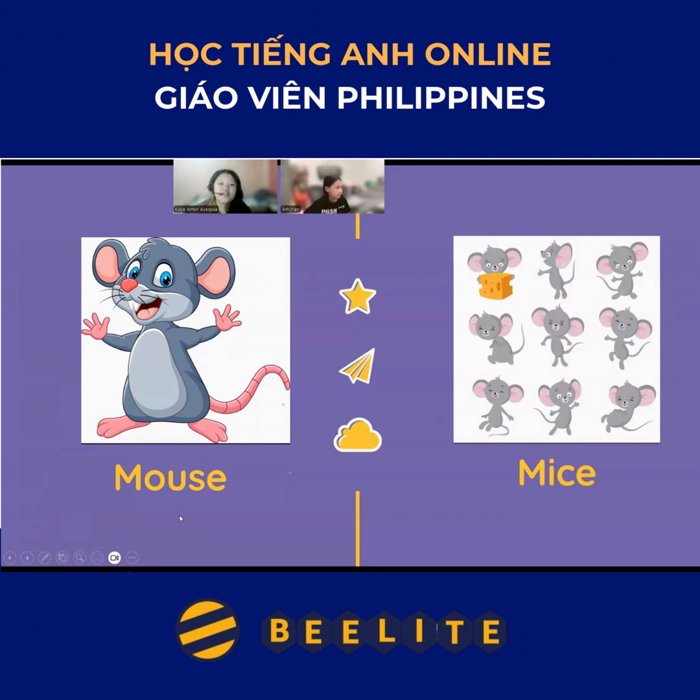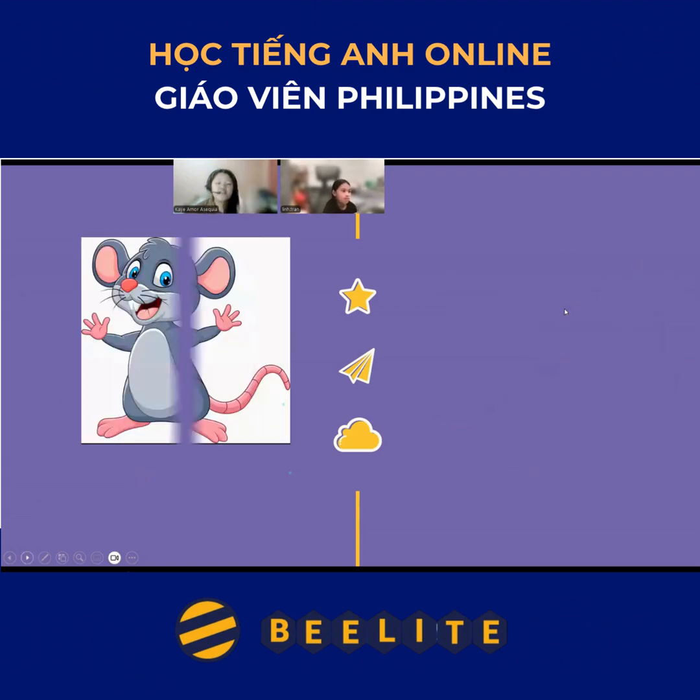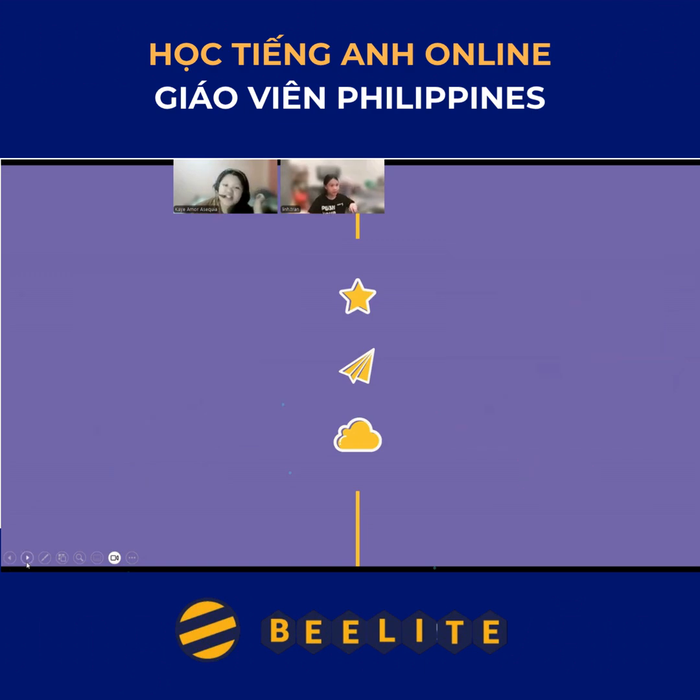Okay, so this one, Minan, is just like this one here. When you see only 1 foot, you only say foot. When you see more than 1 foot, or 2 or 3 or more, this will be called feet. Just like this, if you see only one mouse, you only say mouse. If you see 2 or more mouse, we call it mice. Okay, so let's go to the next one, Minan.